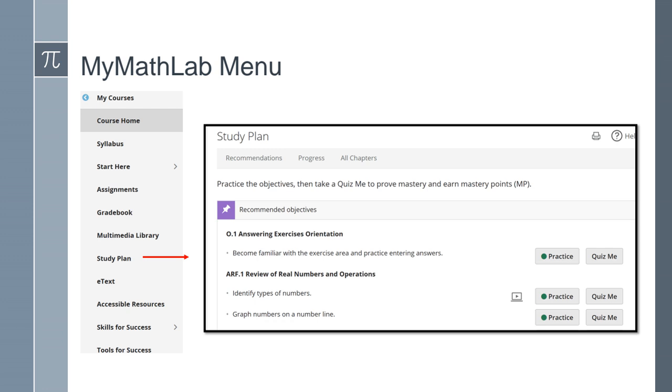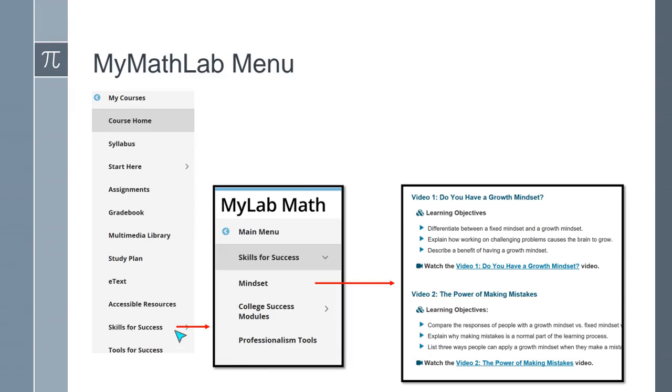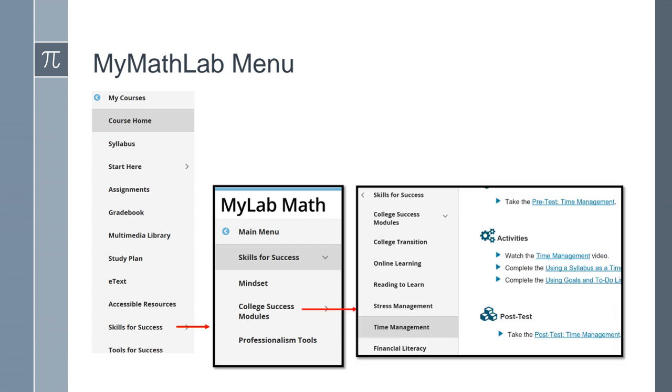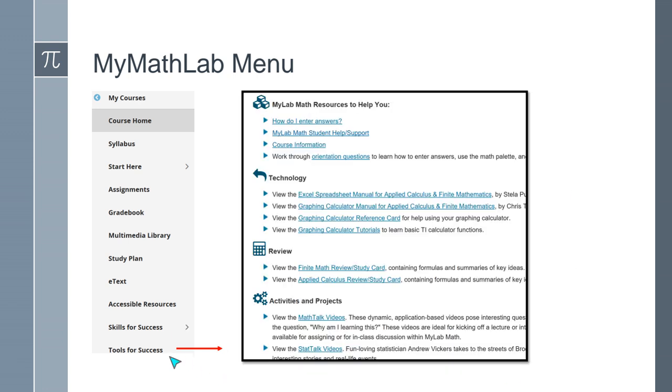The study plan, this is for extra practice. And then accessible resources. This is really nice if you need to look at this, right? And then they have skills for success. If you need to watch some motivating videos on mindset, they'll have that available for you. And then the tools for success, let me go to the next one here. So they have a bunch of stuff there that you can use. So the skills for success, professionalism tools, and the tools for success.